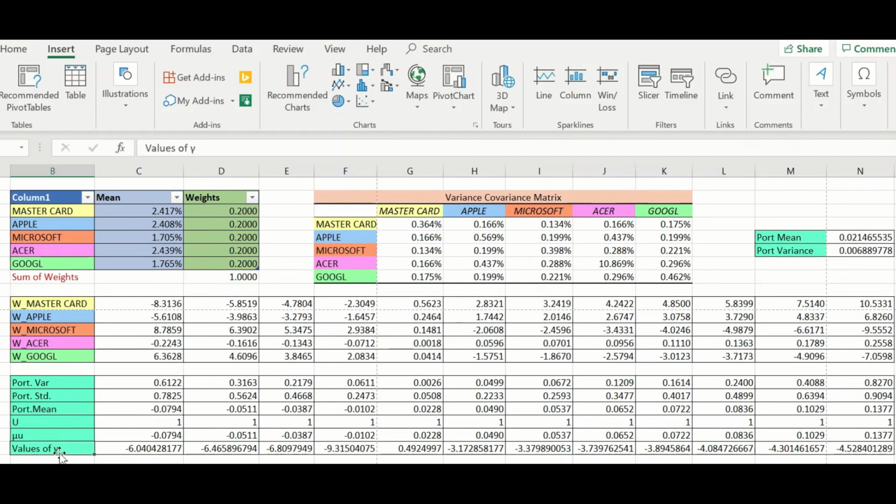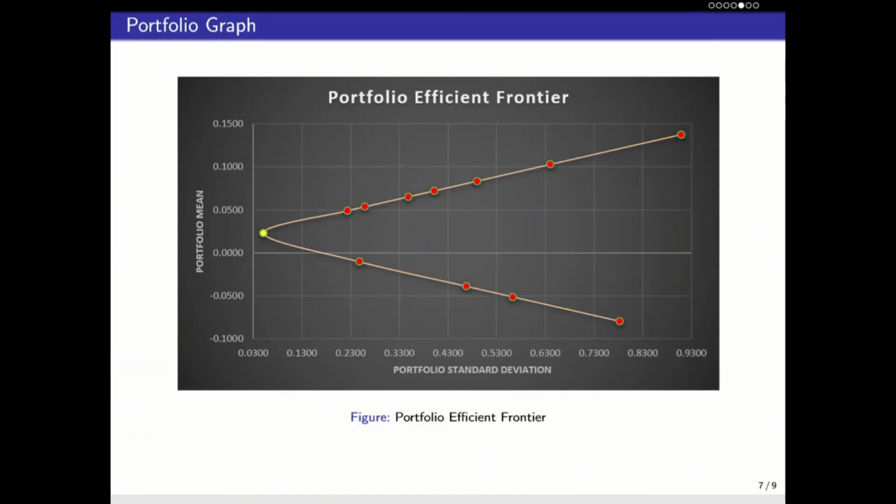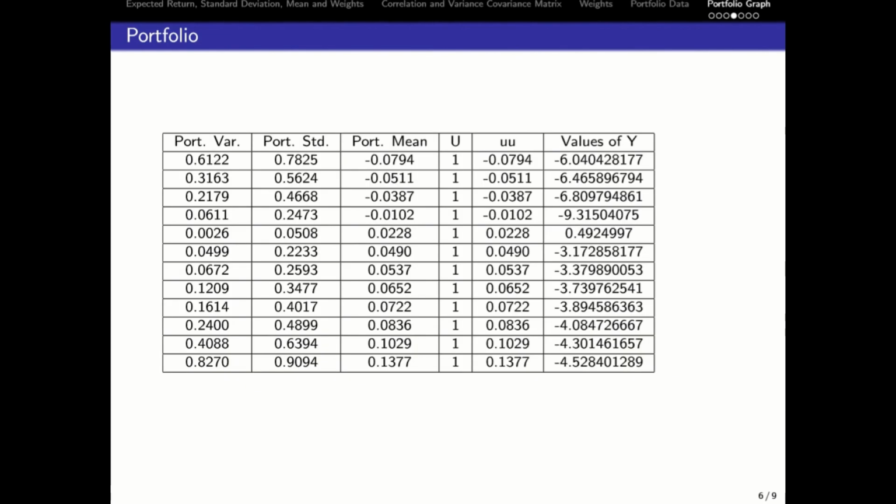Next, to compute the values of gamma, we calculate the average of mean minus the product of expected return and draw one matrix. Then we divide with the multiplication of average weight and average of variance covariance matrix. As for the result, the graph of portfolio efficient frontier will be like this. As I said, the value of portfolio standard deviation will be the x-axis and the value of portfolio mean will be the y-axis. And in the last column are the values of gamma for each weight such that the weight in this portfolio satisfies the formula given.